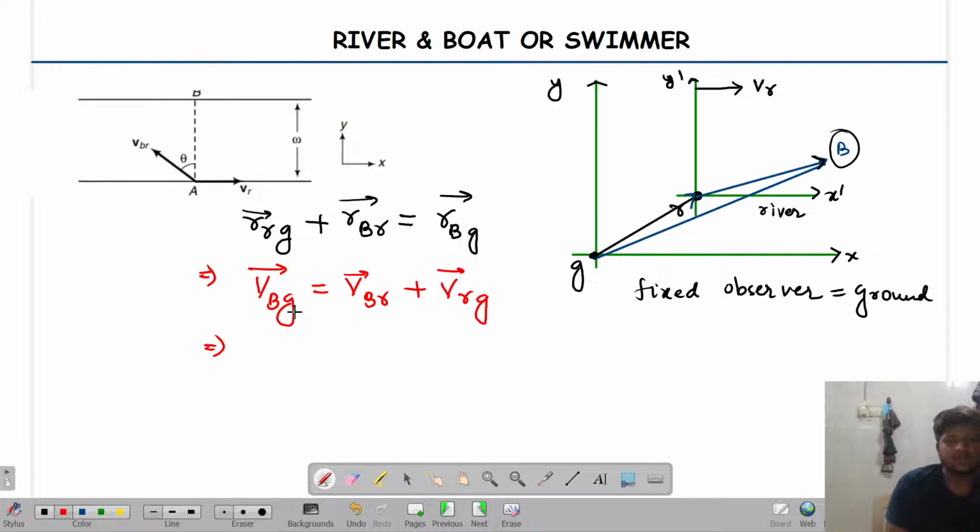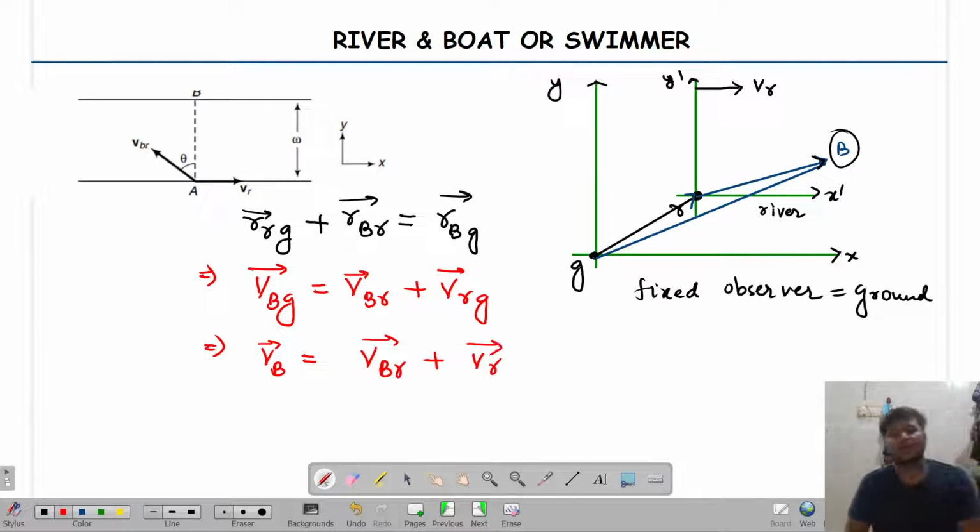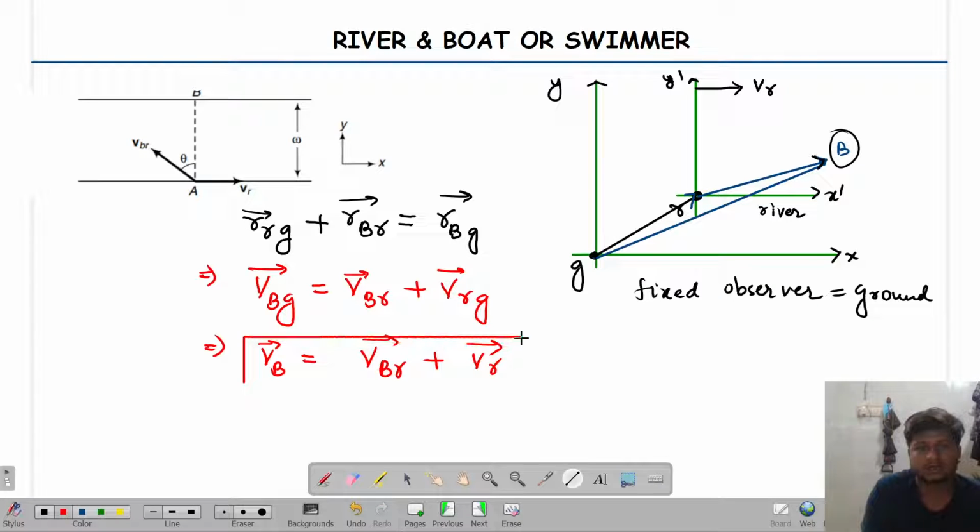So we can write, since the velocity of the ground is zero, the velocity of the boat is equal to the velocity of the boat in the river plus the velocity of the river. Are you able to get me or not? So this is the whole relative velocity equation for a boat which is moving inside the river. Are you able to get me or not? Yes or no? Everyone? Afan?